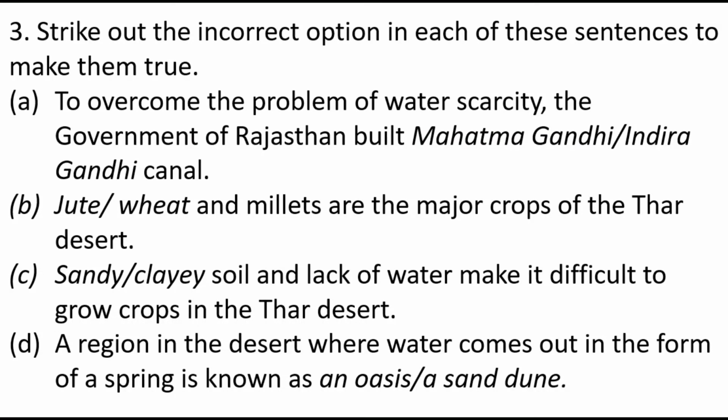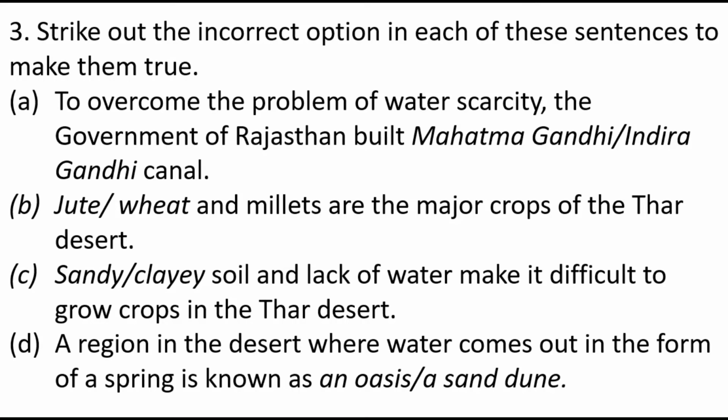Question number 3. Strike out the incorrect option in each of these sentences to make them true. So here we have to strike out the incorrect option. In that, two options are given. For that we have to strike out, or put a cross mark, to make the sentence true. Okay, so let's move ahead to the first question.